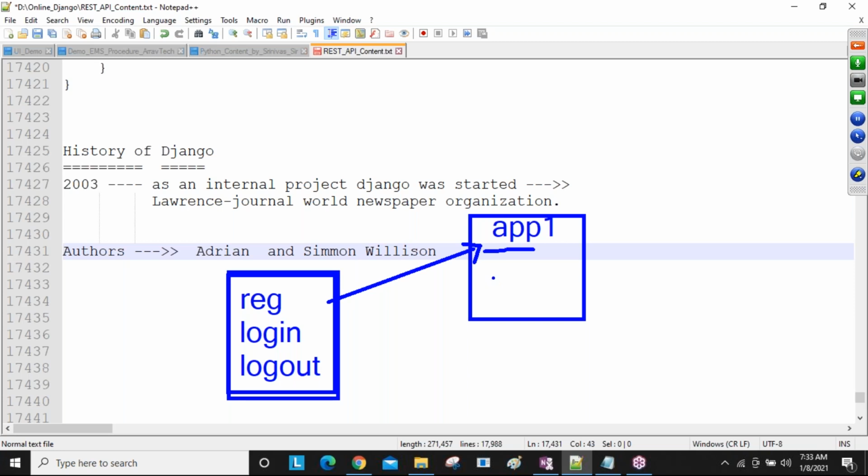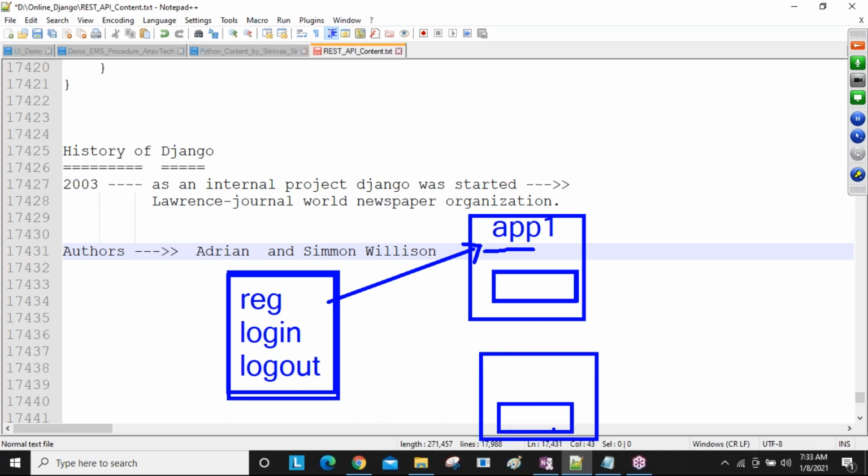Then here you write some extra lines of code based on this project. Understand this? For example, this is an Amazon site or Book My Show, whatever you want. Book My Show's presentation and intention are different. And I'm developing one more application, a Google Pay or PhonePe application, whose intention is different.